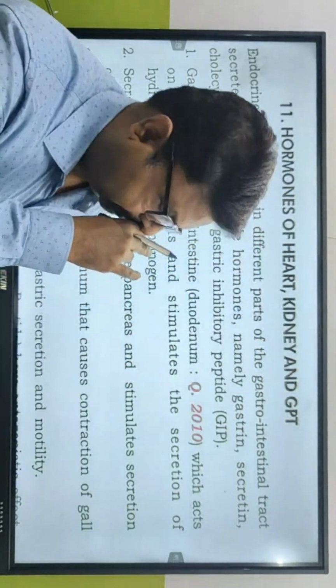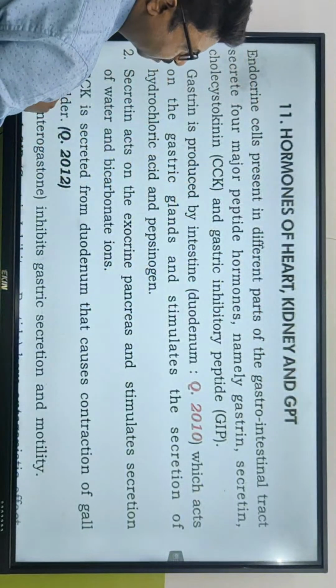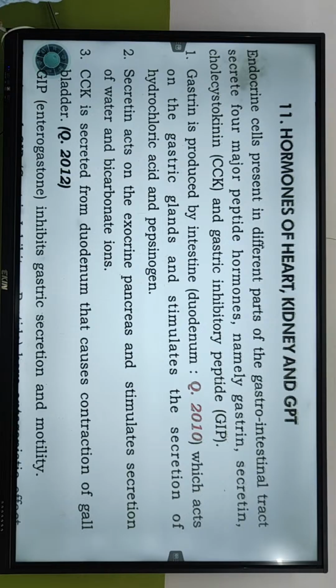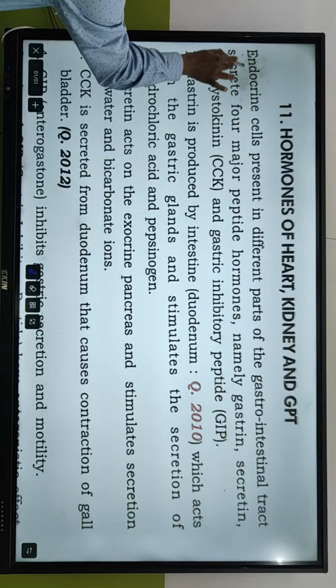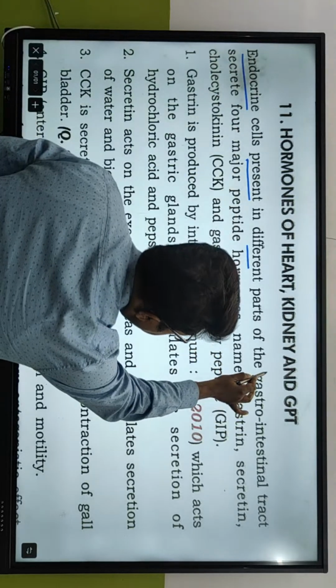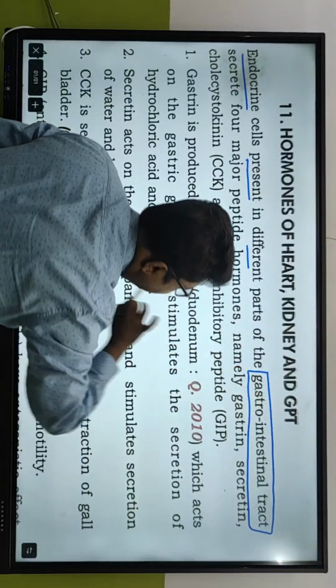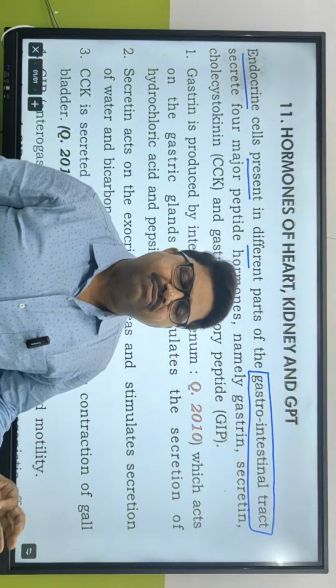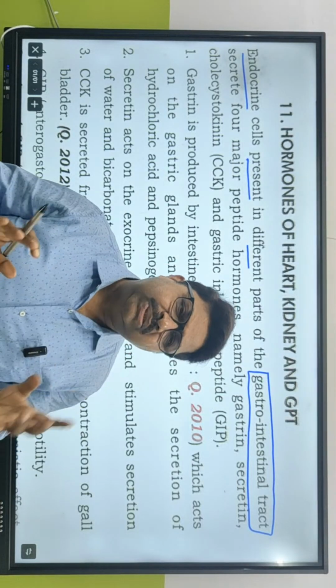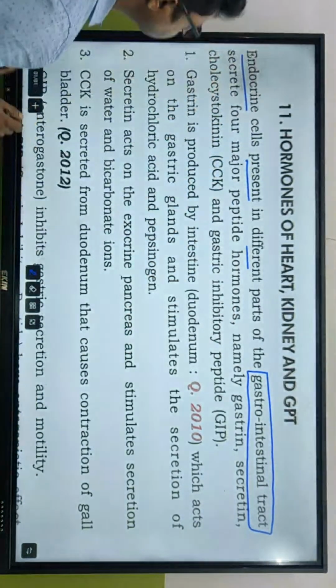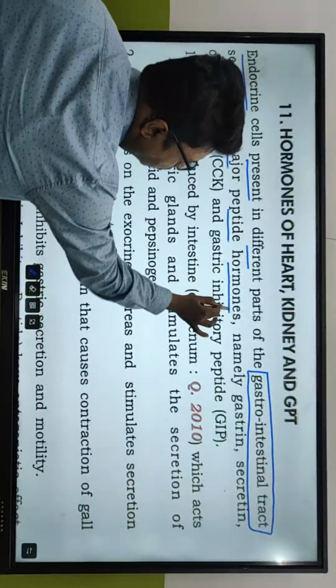Now, what is this? Hormones of heart, kidney and gut. What is the gut? Endocrine cells present in different parts of the gastrointestinal tract. The gastrointestinal tract starts from where? When we talk about the gut, it starts from the mouth and ends with the anus. It secretes 4 major peptide hormones.